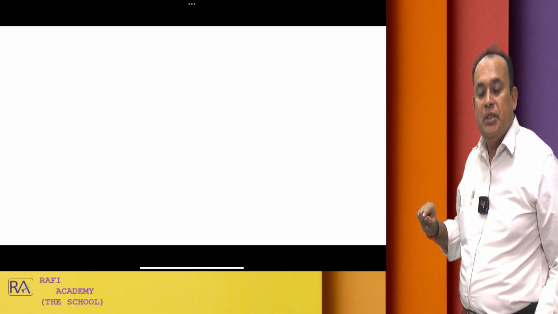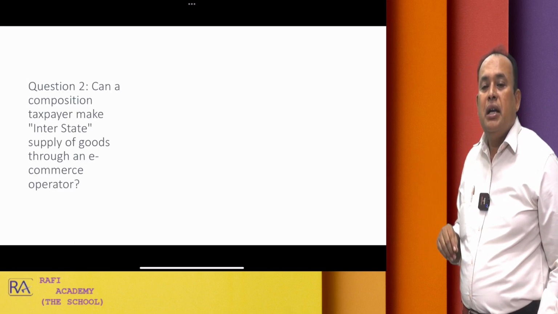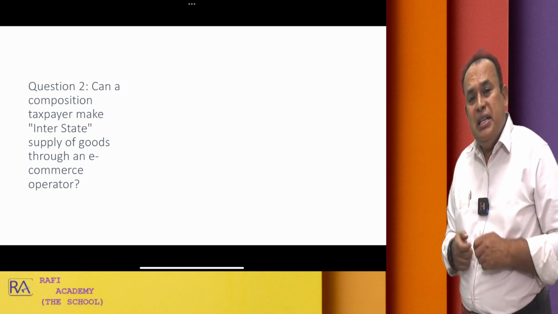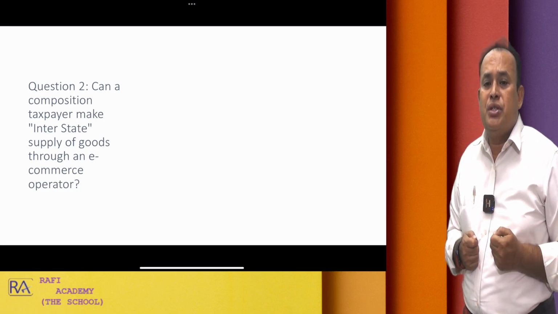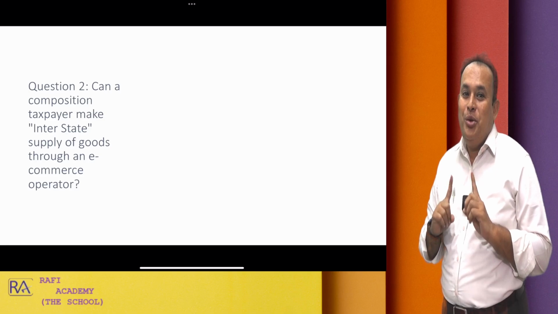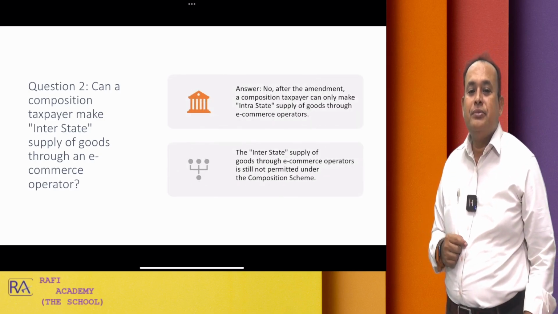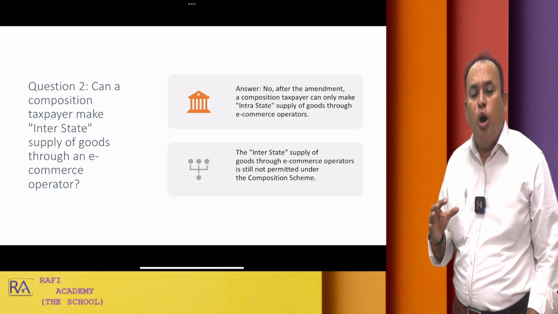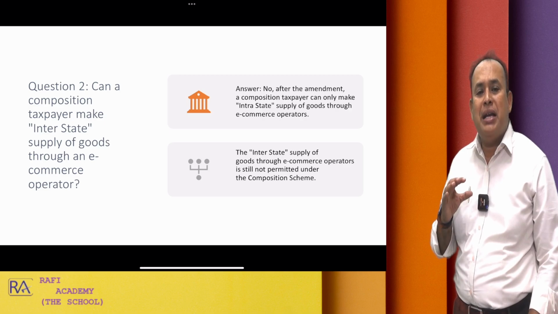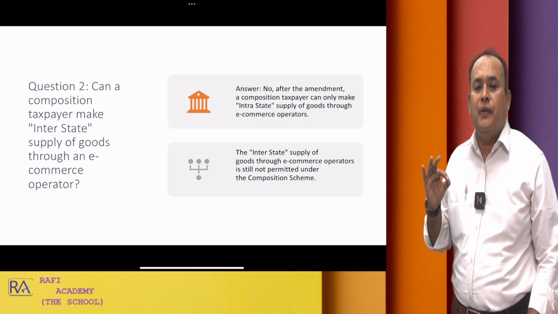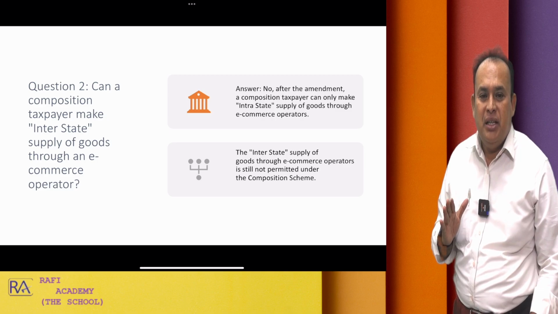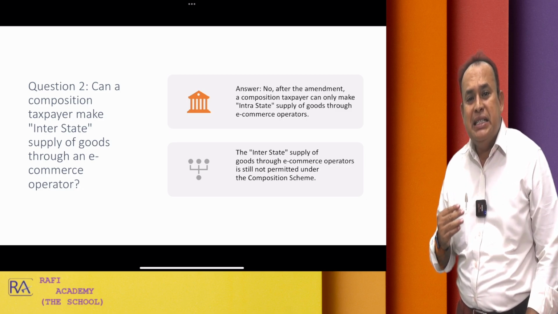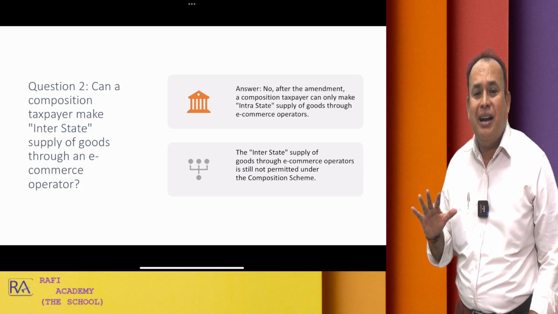Further, can a composition taxpayer make interstate supply of goods through an e-commerce operator? No, that is not allowed. After the amendment, a composition taxpayer can only make intrastate supply of goods through an e-commerce operator. The interstate supply of goods through e-commerce operators is still not permitted under the composition scheme.